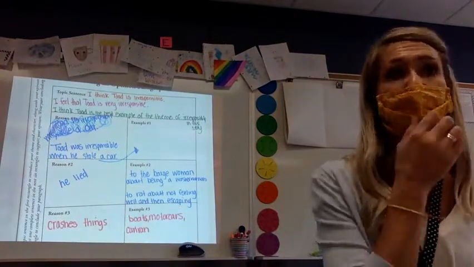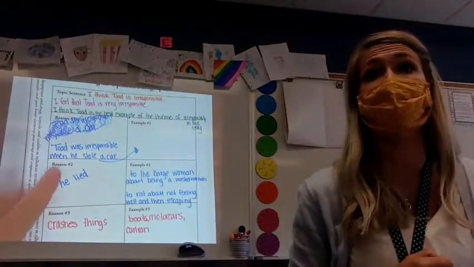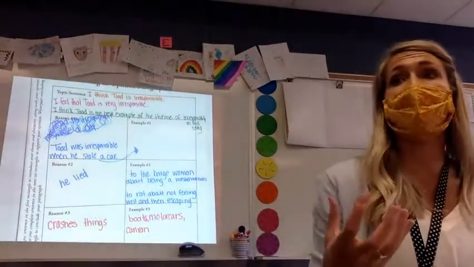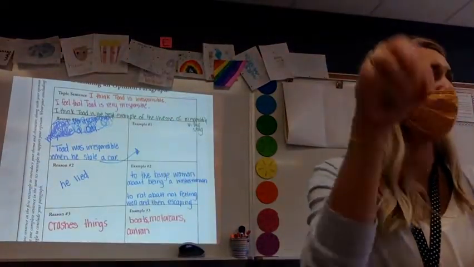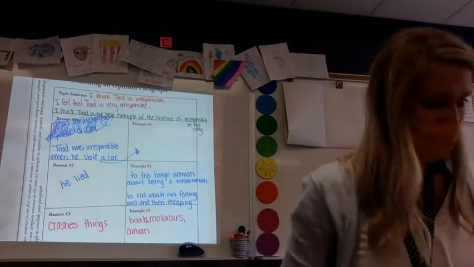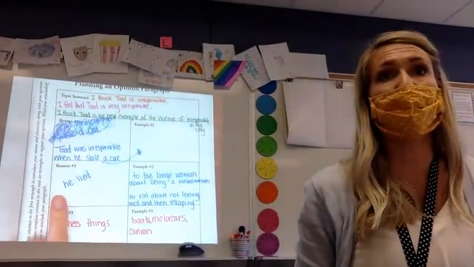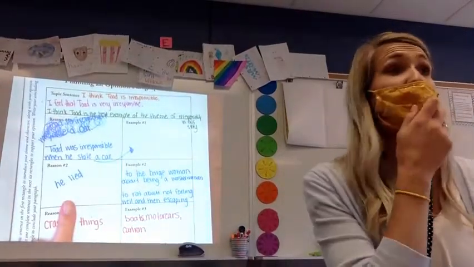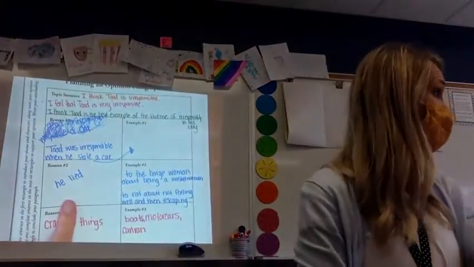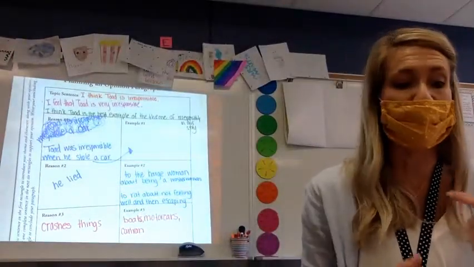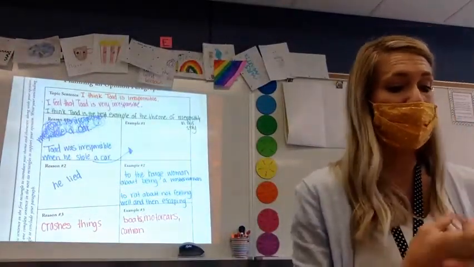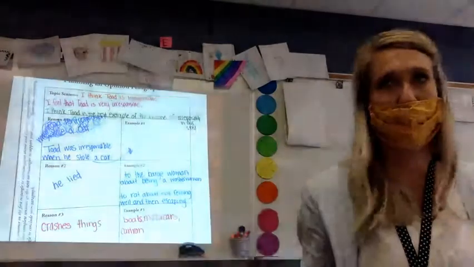So an example of someone being irresponsible is Toad steals a car. He's irresponsible because he's stealing. That's our reason. And right away we put in the example of the car. Okay? Another thing that he's irresponsible about is that he lied. Were there some examples of him lying throughout our story? Even though we wrote this before yesterday's reading, there were examples of it. So he lies to the barge woman. He lies to the rat about not feeling well. You told me it was the rat, not the mole.